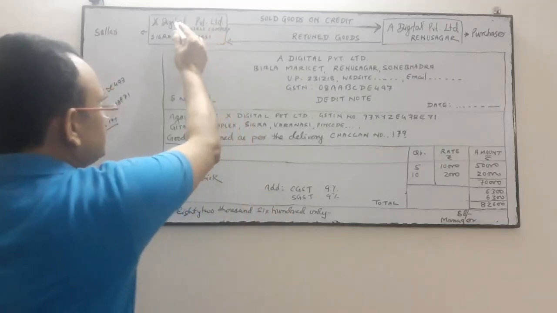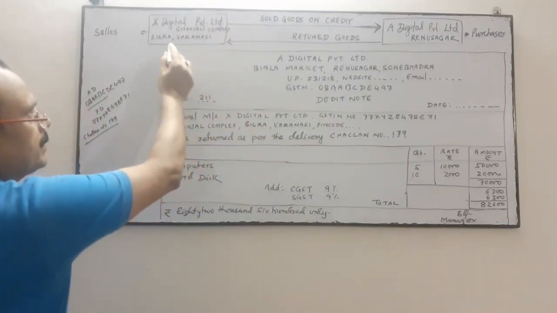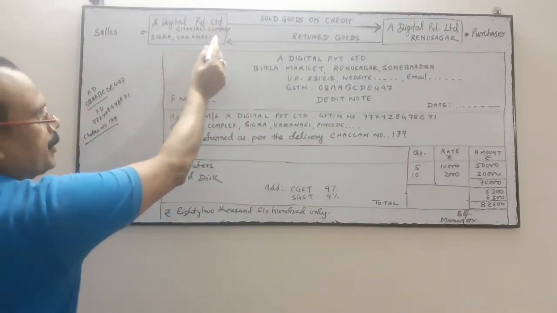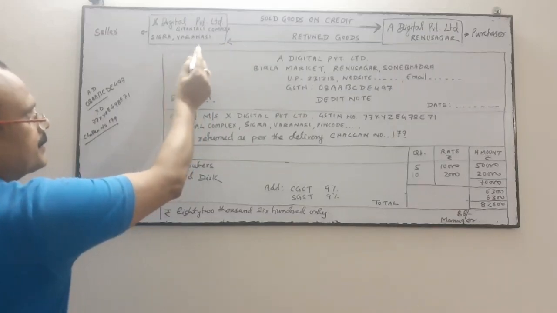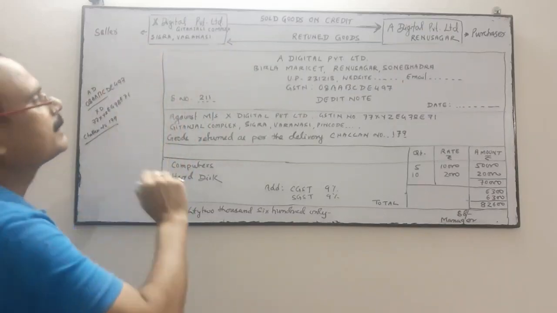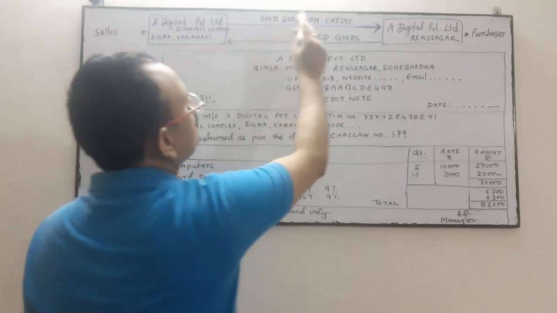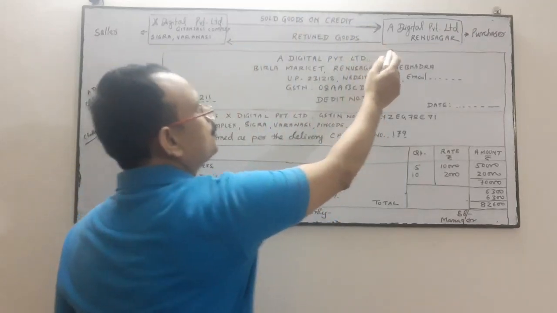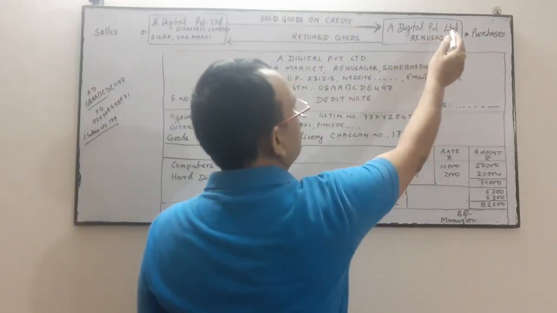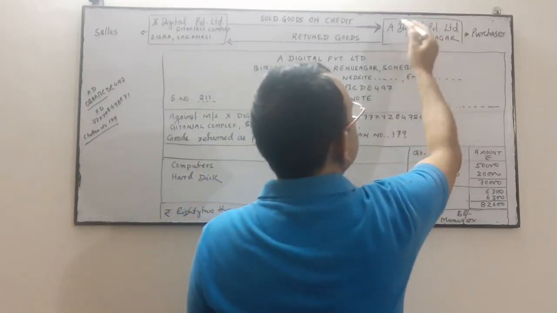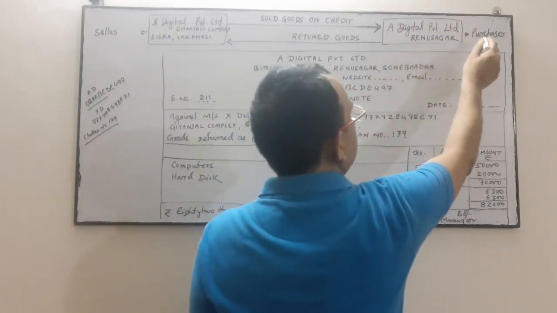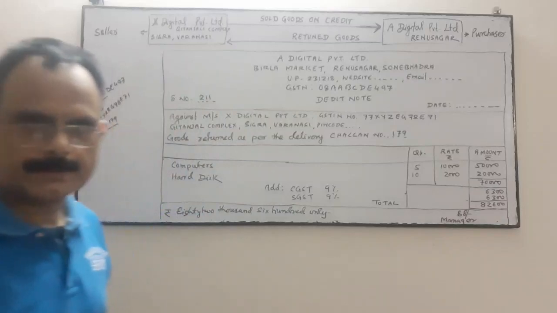So, X Digital Private Limited, Gitanjali Complex, Shigra, Varanasi is the seller. He sold goods on credit to A Digital Private Limited, Renusagar. It means A Digital Private Limited, Renusagar is the purchaser.